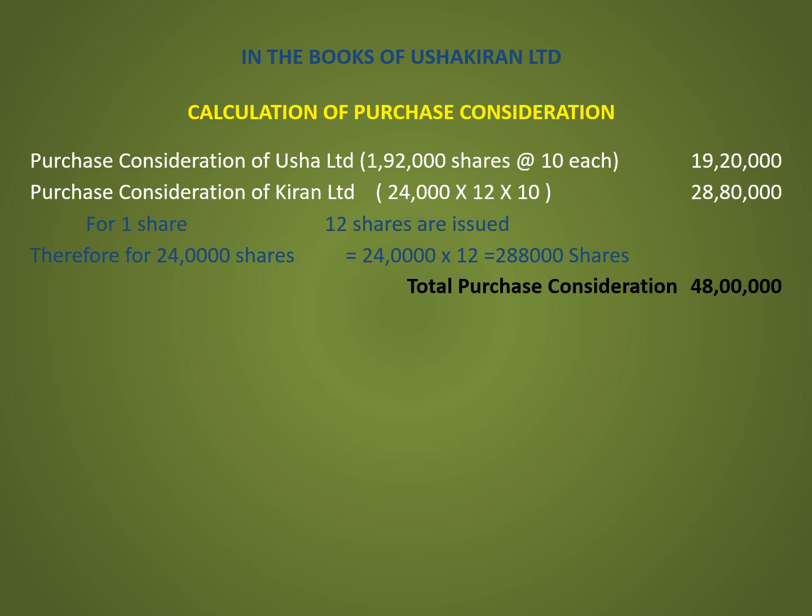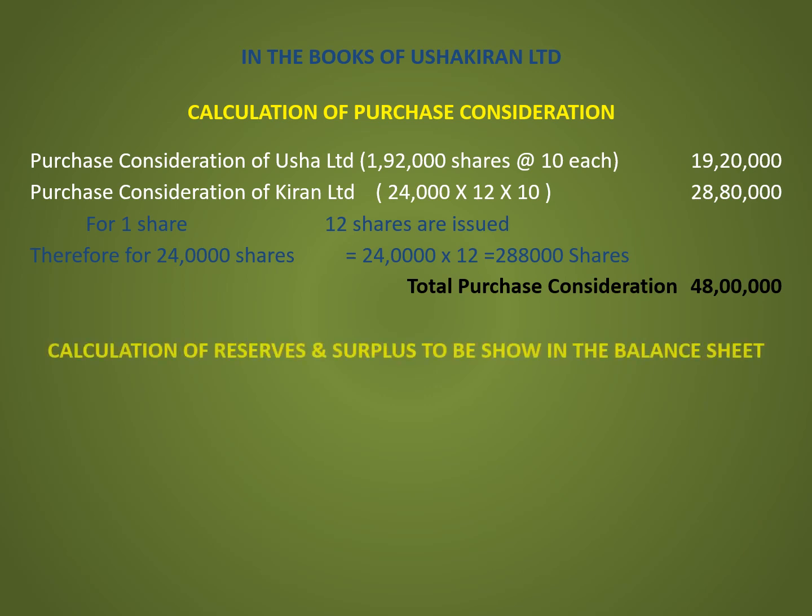Purchase consideration of Kiran Limited, that is 28,80,000, which is payable, that is for one share 12 shares are issued from Usha Kiran Limited. Therefore, for 24,000 shares in Kiran Limited, 24,000 into 12, 2,88,000 shares at the rate of rupees 10 each, 28,80,000. Total purchase consideration is 48 lakh.